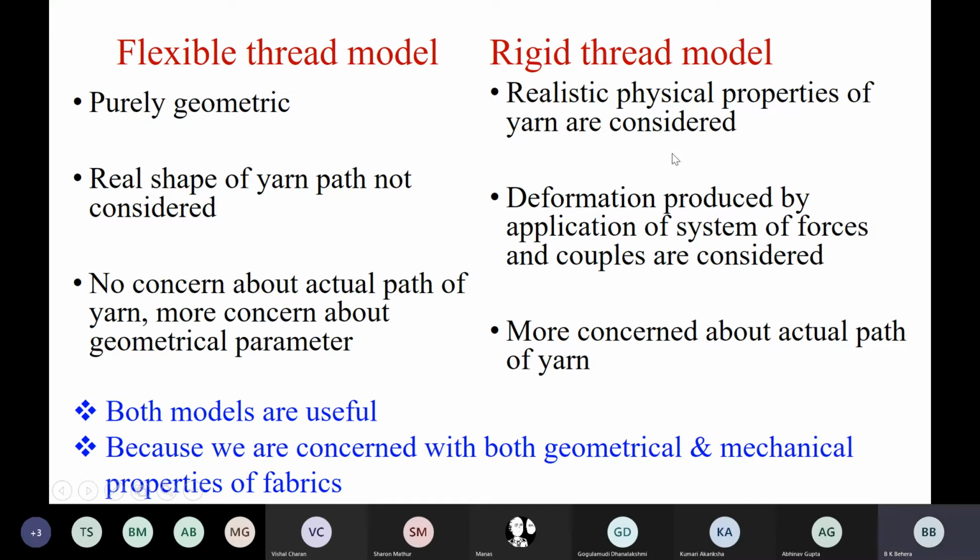So in the rigid thread model, some realistic physical properties of yarn are considered. Then number 2, the real shape of the yarn path is not considered in the geometrical model. We don't consider what will be the path of the yarn in the fabric. We just assumed the yarn goes like this, with a geometrical shape determined by theta, the weave angle.